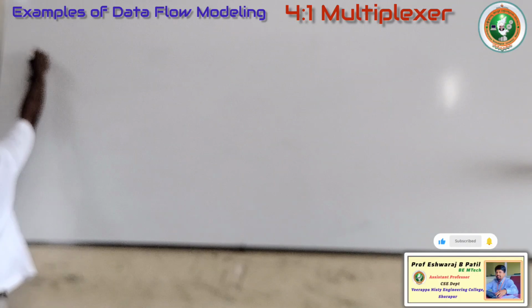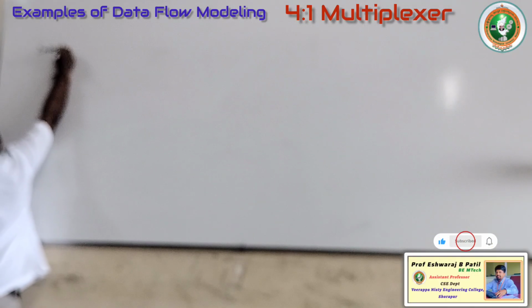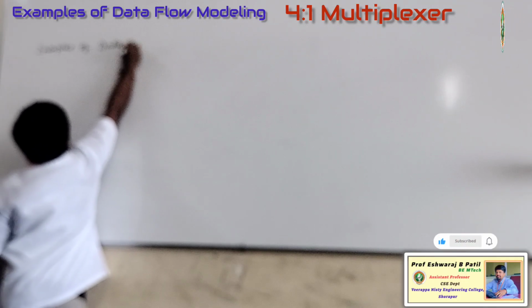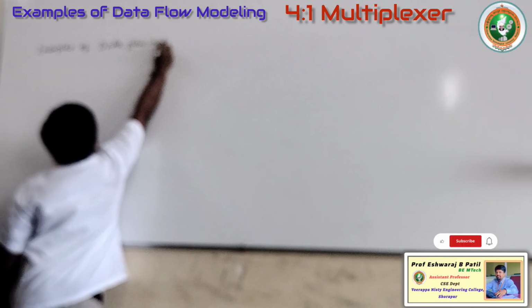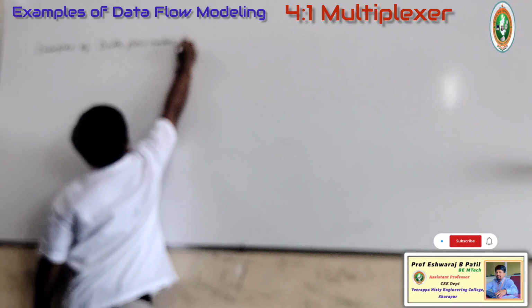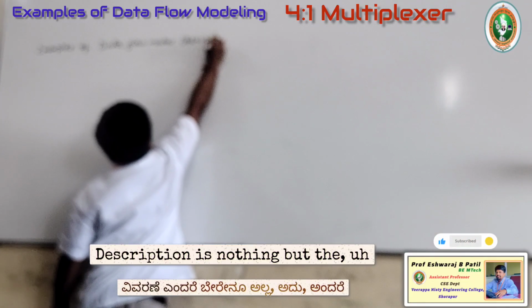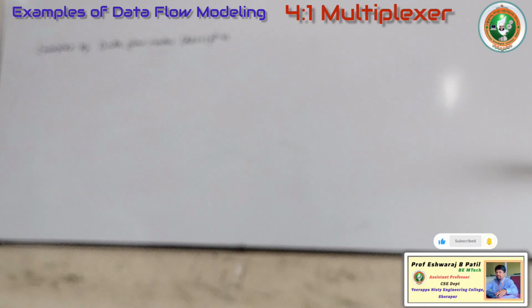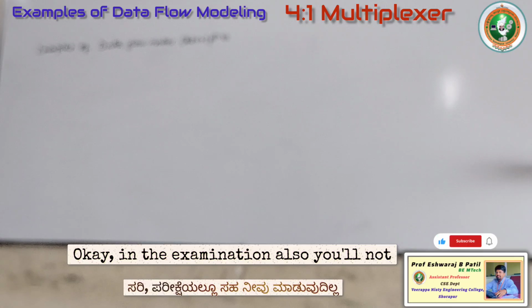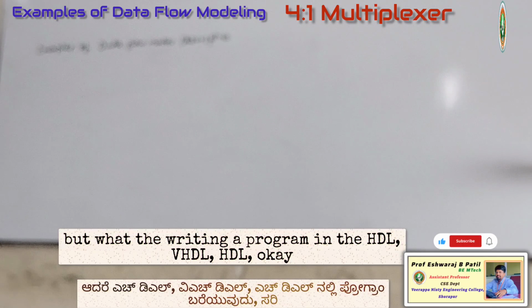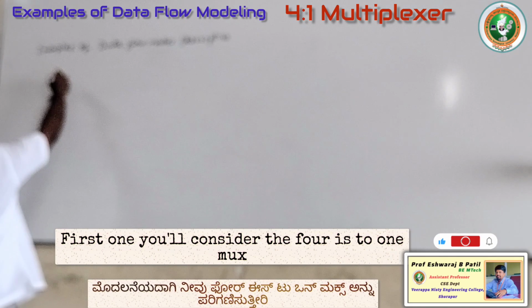Examples of data flow model. Description is nothing but the other. We will not use the program in Verilog. In the examination also, he will not ask you to write the program. Description is nothing but writing a program in the HDL, Verilog HDL. Okay, first one we will consider the 4:1 mux.